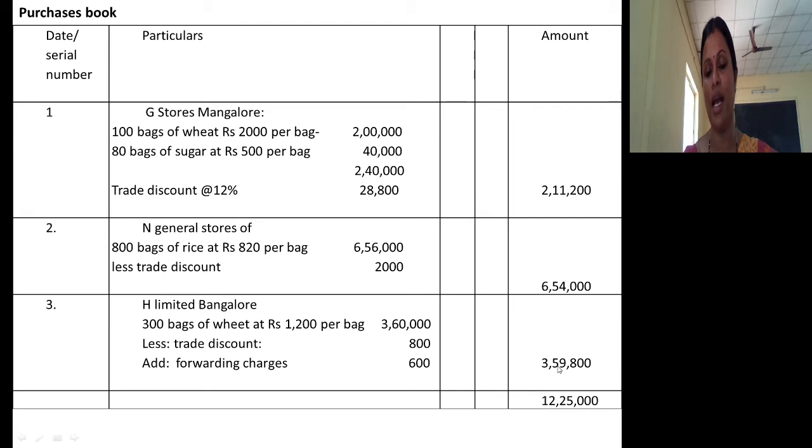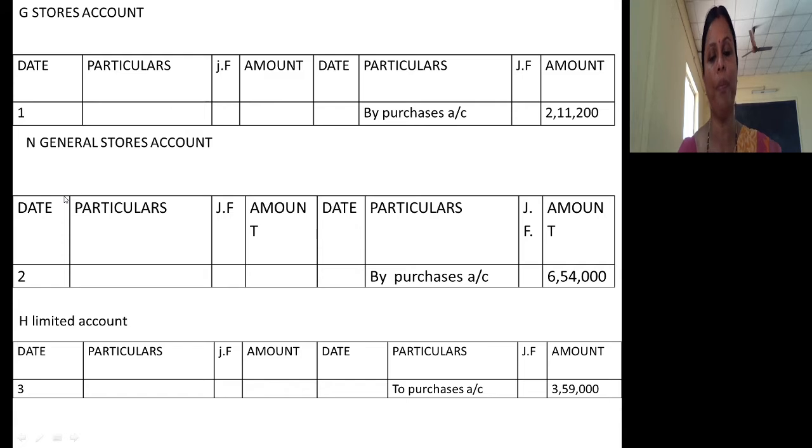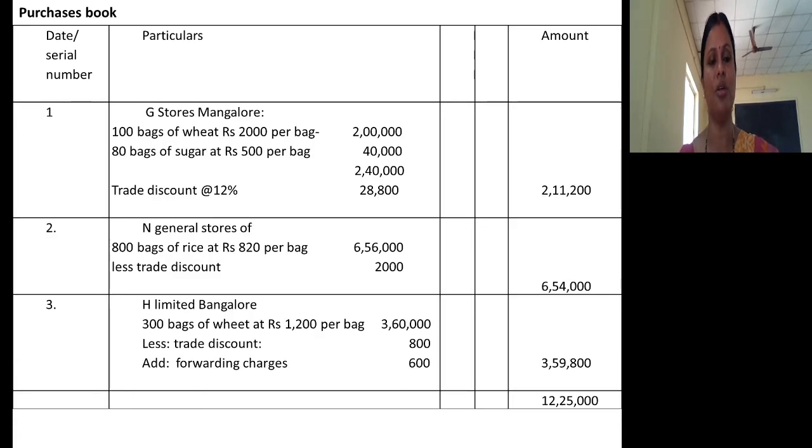So totally 3,59,800. So total of the purchases book is 12,25,000. As date is not given, I have given serial numbers. So I posted, see, to where to post: to G Stores, to N General Store, to H Limited I have to post. In addition to that I should post it to one more account known as purchases account.